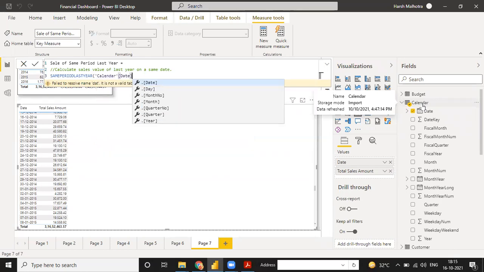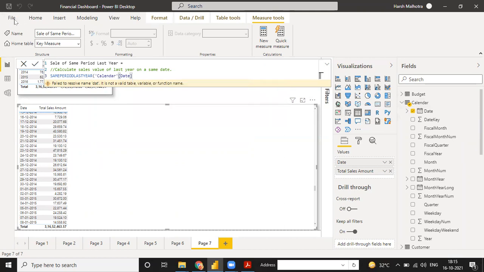I just need to use my date column, and for this date column you have to select either date, day, month number, quarter and year. And why is it showing this, guys? It is showing because under this calendar table you have one more table. If you don't need to show this, then you have to go to your file.